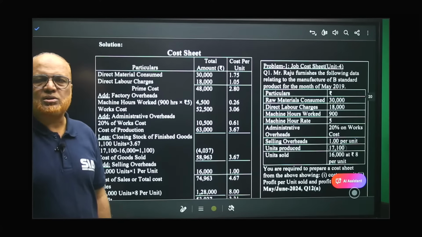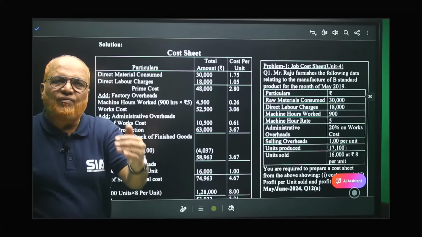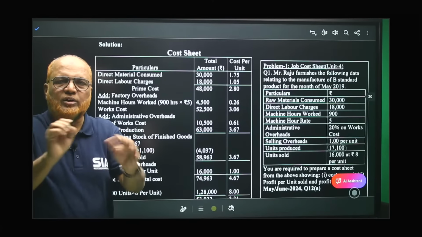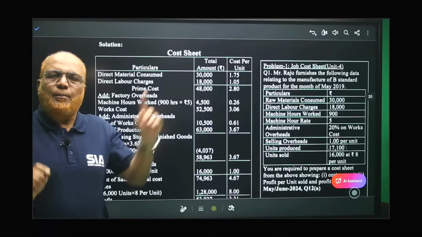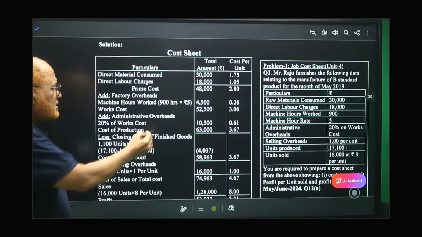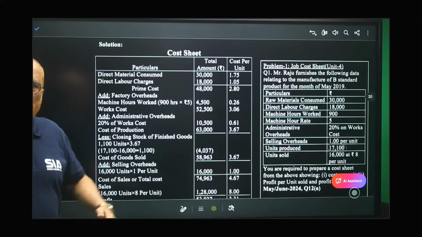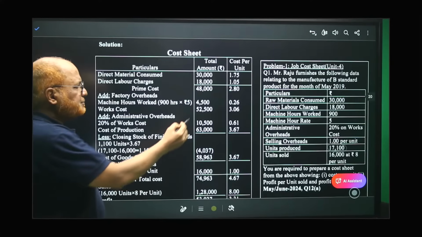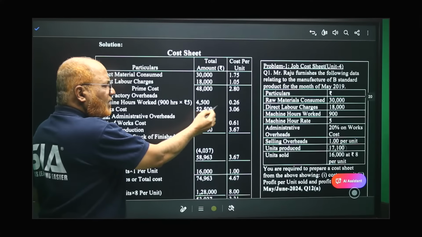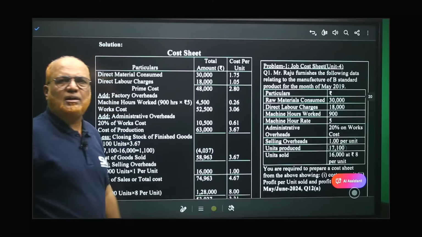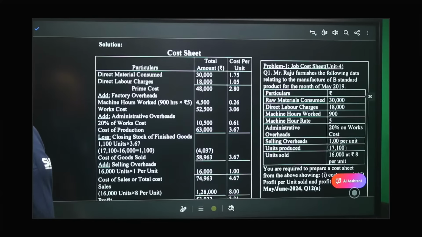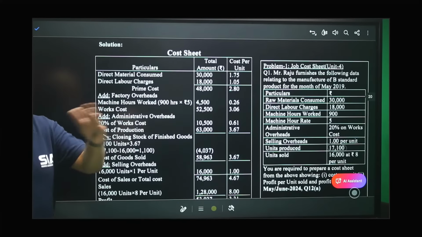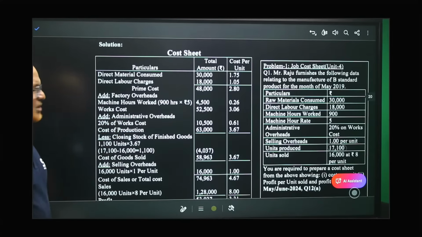What is works cost? Prime cost plus factory overhead. Write it down in your notebook so that you can remember. Prime cost plus factory overhead is equal to works cost. Now divided by 17,100. 52,500 divided by 17,100, you will get 3.06. That's all. So prime cost, works cost, now administrative overhead.